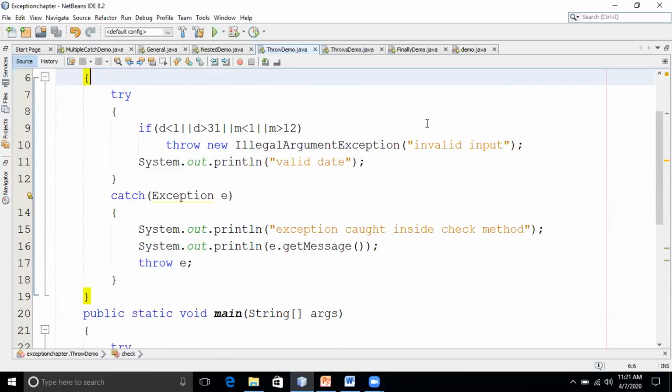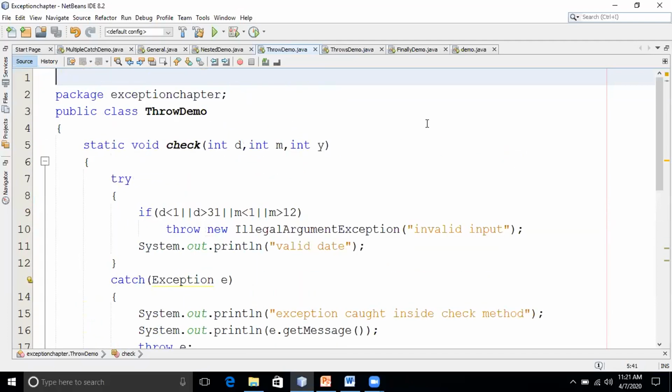So illegal argument exception is used whenever we are invoking a method, to check whether that object has the rights or not. For example, here I have written a class, throw demo. Now this check method is a non-static method.